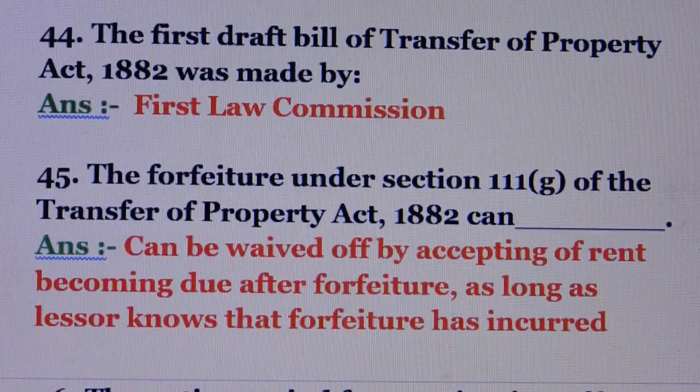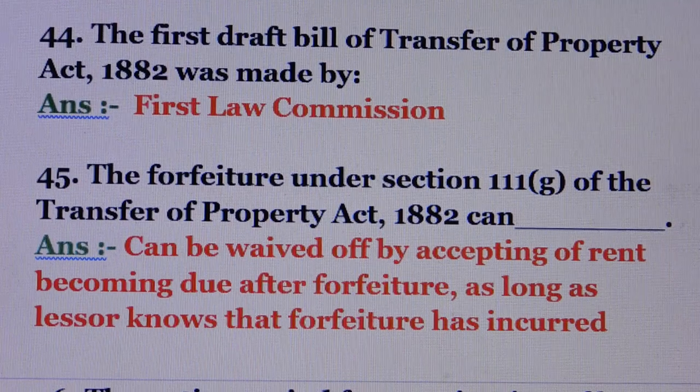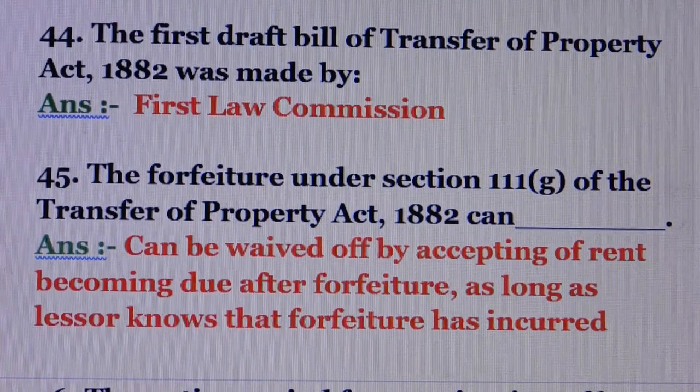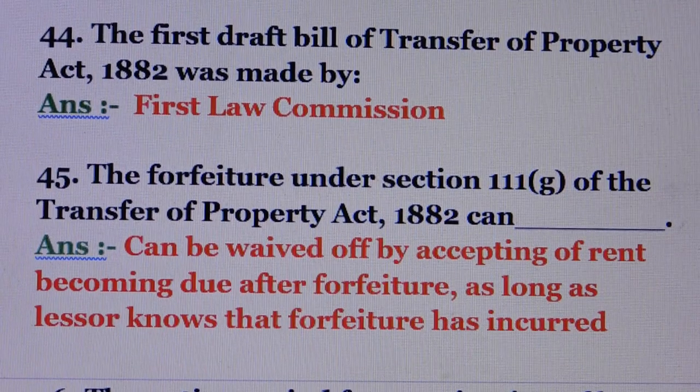Question number 45. The forfeiture under section 111G of the Transfer of Property Act can, answer is, can be waived off by accepting of rent becoming due after forfeiture as long as lessor knows that forfeiture has incurred.